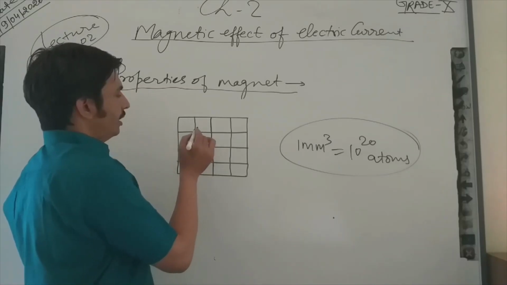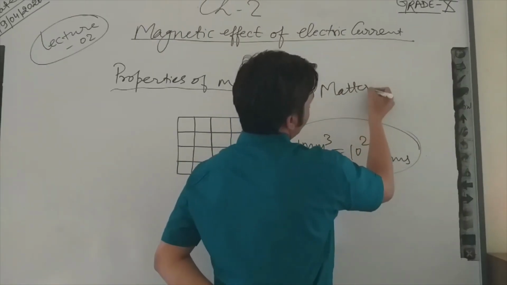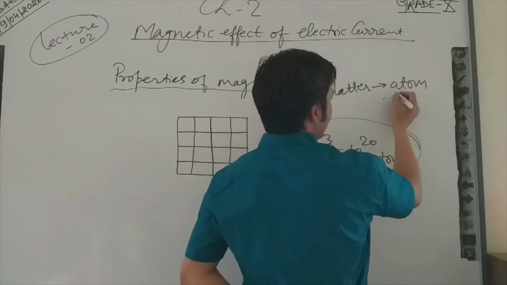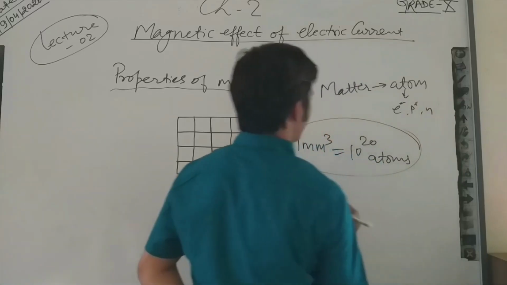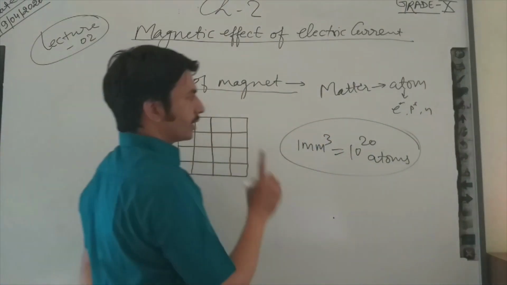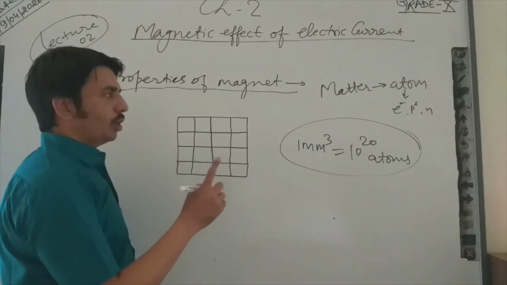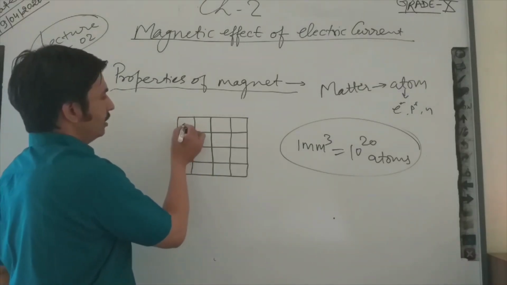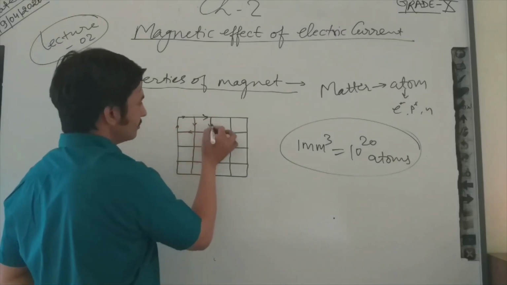As you know, every substance is made up of matter. In matter there are a number of atoms, and each atom consists of electron, proton and neutron. These electrons are moving in their orbit. So you can see that is the movement of the electron.